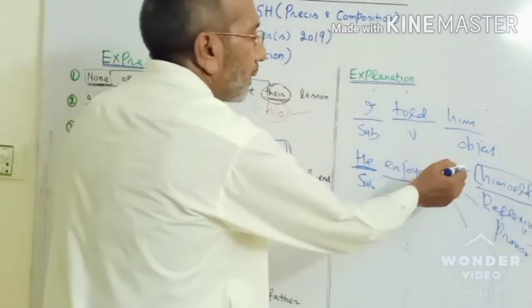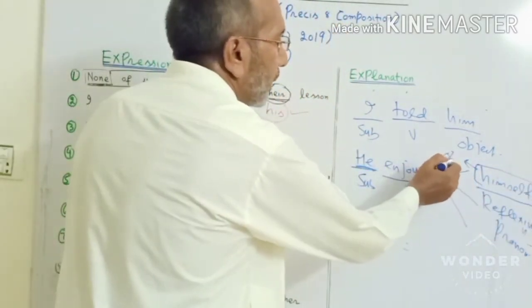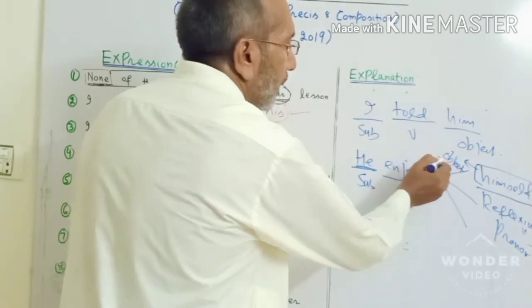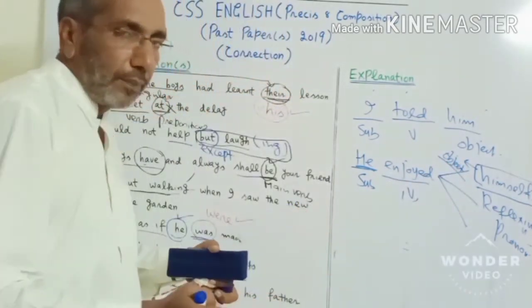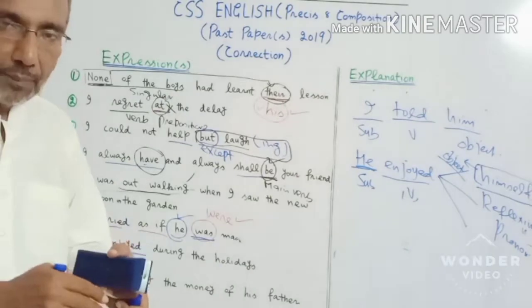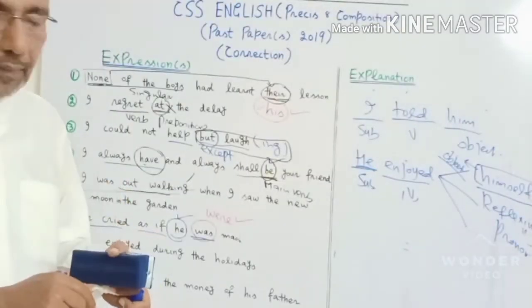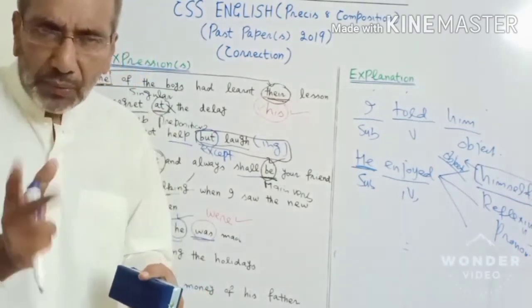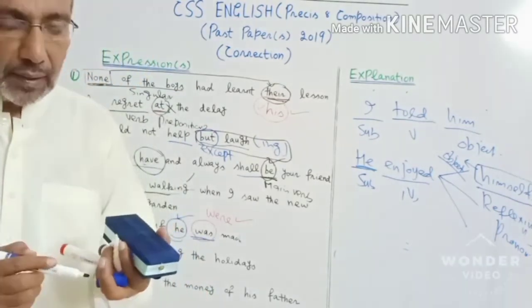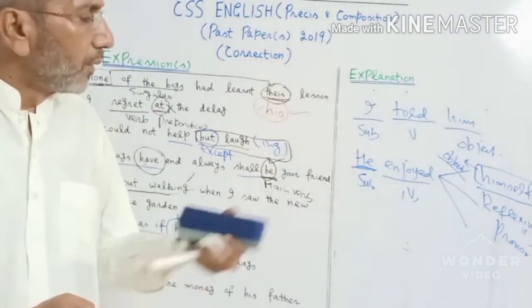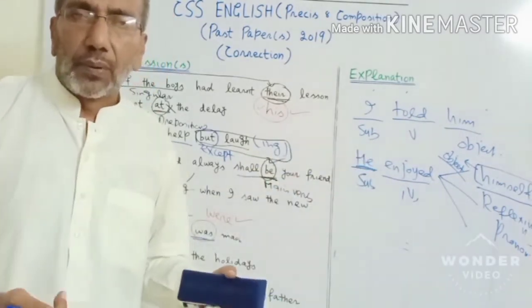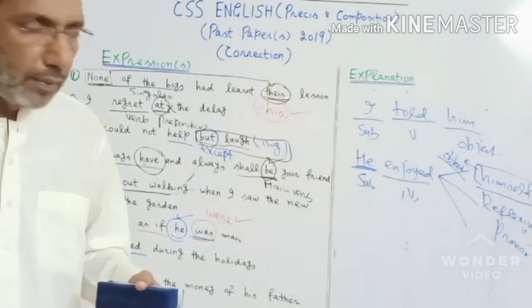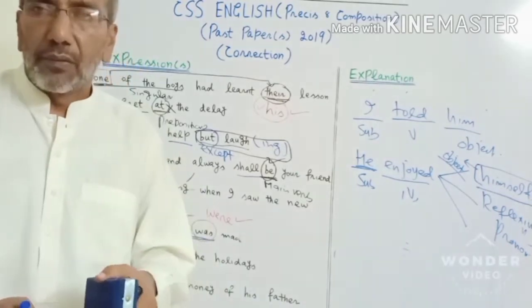You can call it a sort of object, but it's not an object in the true sense, because object means the action starts from the subject and then is shifted to the object. In this expression, himself is something close to an object. You can call it an object, but not in the real sense of the word. Just keep in mind that some words are followed by a reflexive pronoun, like himself, herself, myself.